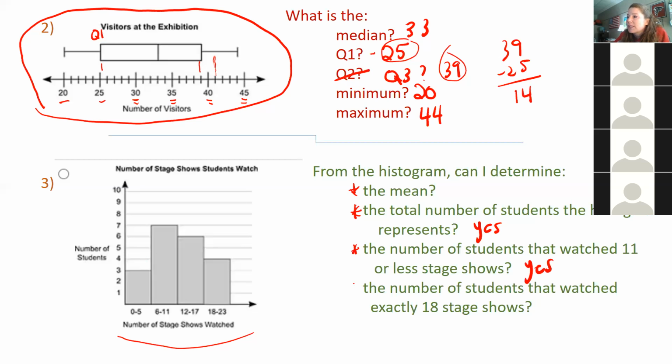What about the last one? Can I tell the number of students that watched exactly 18 stage shows? No. We know how many watched between 18 and 23, but we don't know how many watched 18. So thinking about those questions, now let's go back to the top one. Now, do you think we can find the mean of our data?